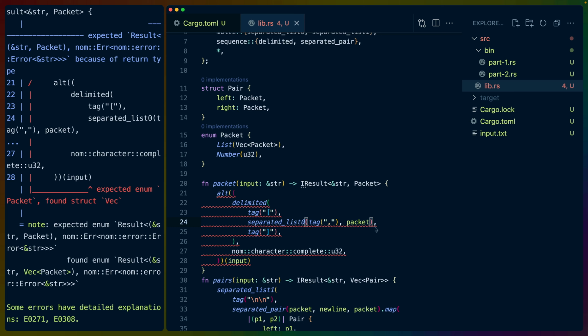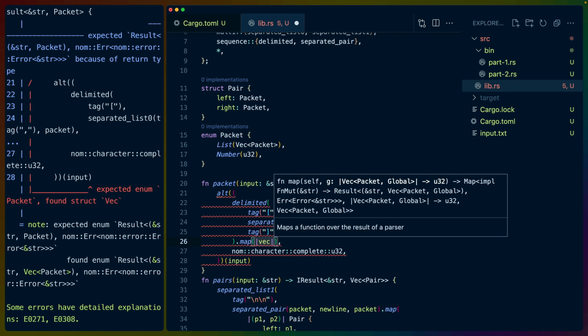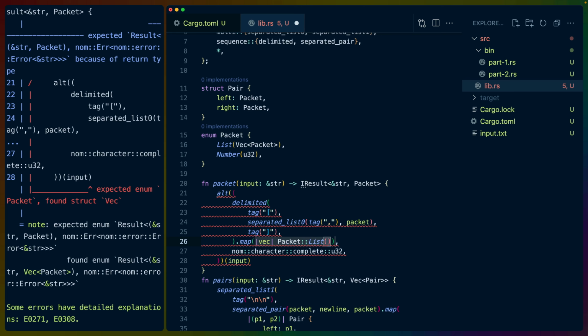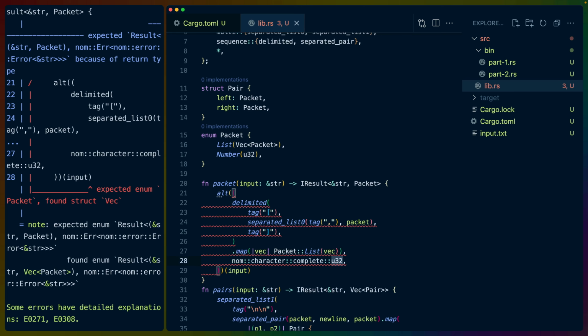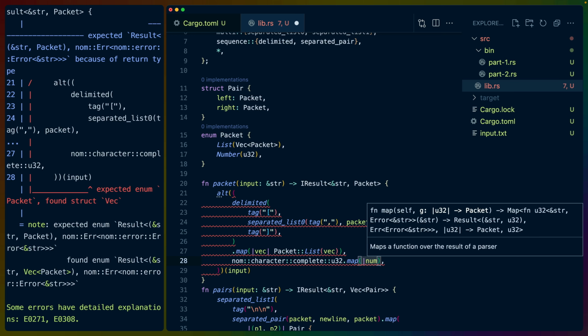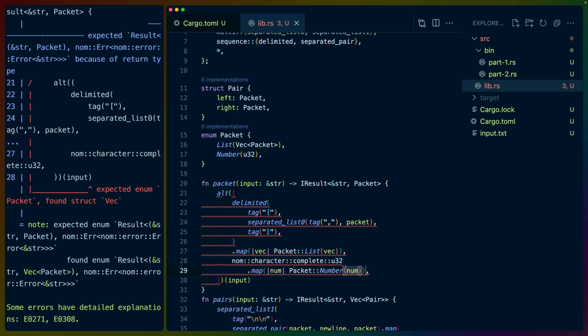So separated list 0 delimited dot map, because delimited is a parser. And this is just going to be a vec. This will be a packet list in that vec. And this will be dot map number packet number num. And that should fix our errors, because from this alt parser, which is either this delimited or this U32, we have to return the same type. In this case, we're returning packet from both of them.